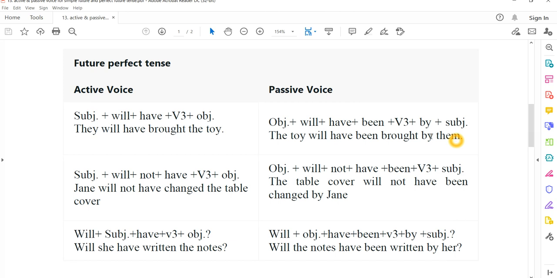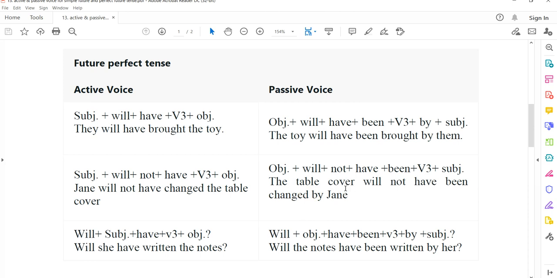And again, if we have a negative, we have to put not after the first auxiliary. Jane will not have changed the table cover. We have will and have, two auxiliaries, followed by the past participle, and not should come after will. Where is the object? The table cover.